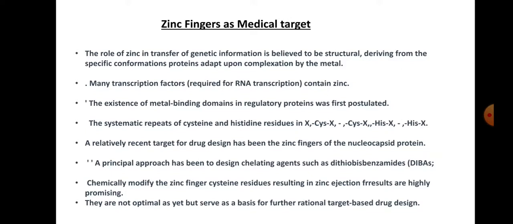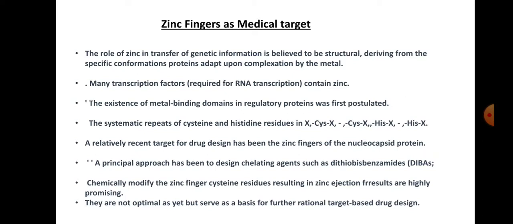The second is zinc finger. It is also used in medicine as a medical target. So what is the role of zinc? It is in the transfer of genetic information, believed to be structural, deriving from the specific conformation the protein adopts upon complexation by the metal. Many transcription factors required for RNA transcription contain zinc. In the transcription process, RNA is produced from DNA. So in that reaction, transcription factors are used which contain zinc.